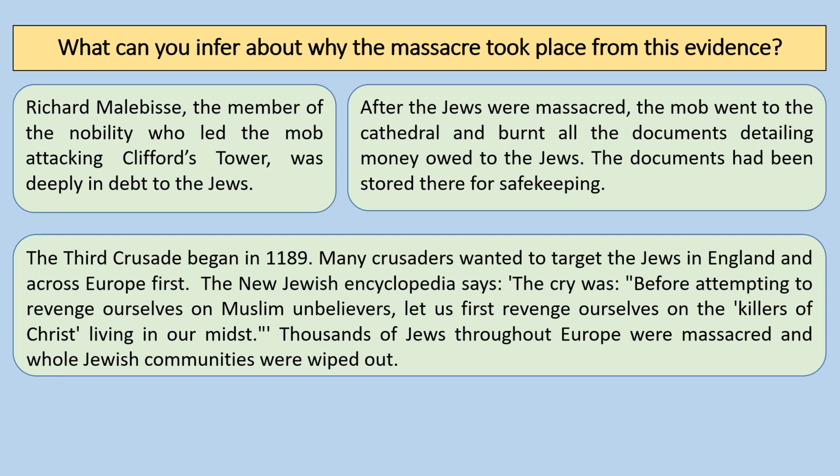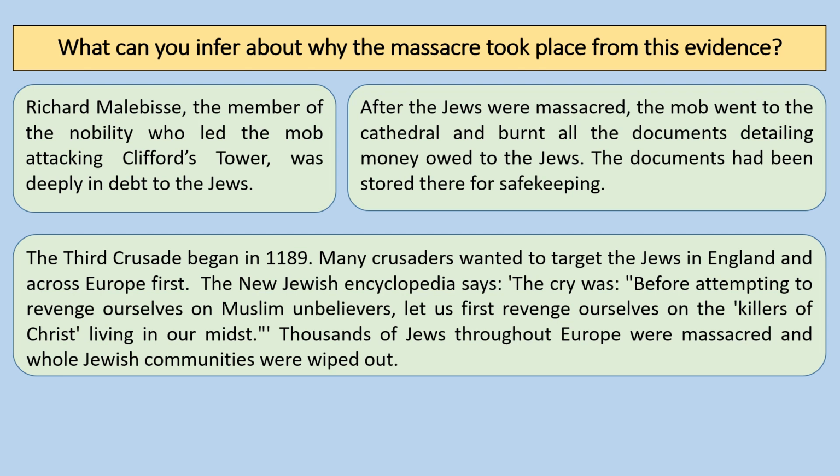So Richard Malabis, the member of the nobility who led the mob attacking Clifford's Tower, was deeply in debt to the Jews. After the Jews were massacred, the mob went to the cathedral and burnt all the documents detailing money owed to the Jews. The documents had been stored there for safekeeping. And the Third Crusade had begun in 1189. Richard I was basically out of the country for his entire reign, really, on crusade.